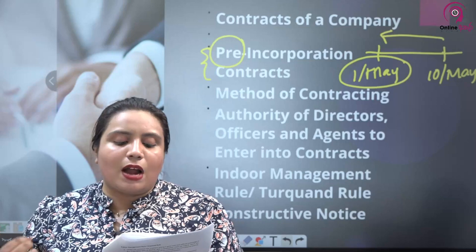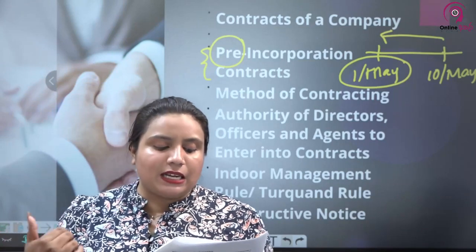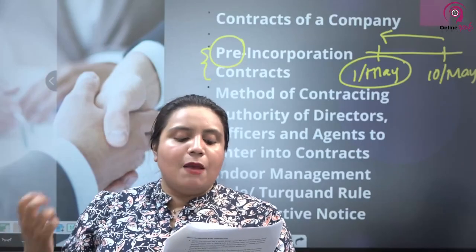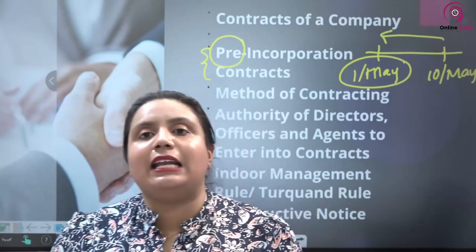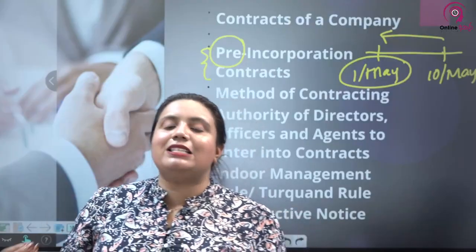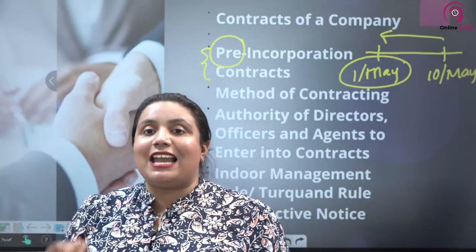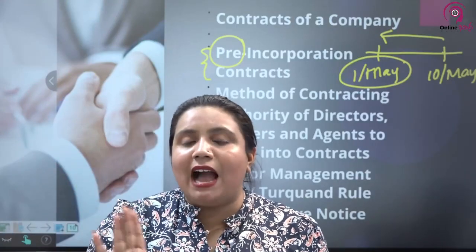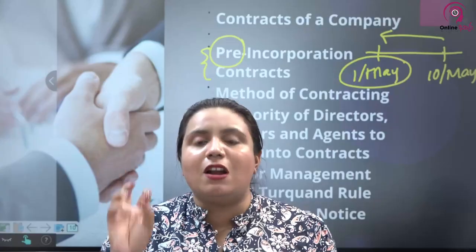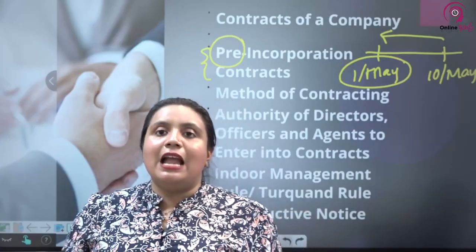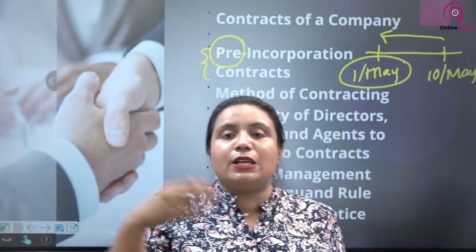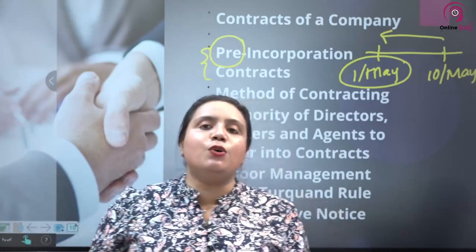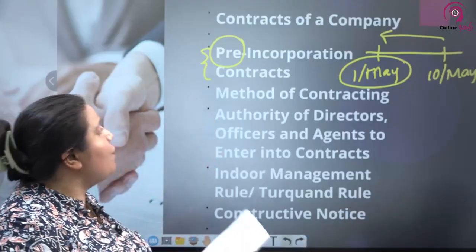Where an obligation is required by law to be in writing and signed by the person entering into it, a person acting under the company's express or implied authority may sign on behalf of the company and enter into such obligation. So typically it's the directors or the company secretary or anyone signing on behalf of the company. The important words are on behalf of the company. They are not taking a personal obligation. They are signing on behalf of the company. Because the company is a legal person who doesn't have hands and legs, someone is acting on behalf of the company to enter into contracts. That's about the method of contracting.